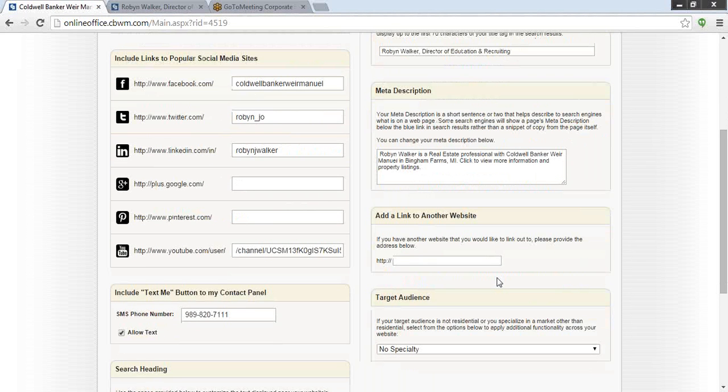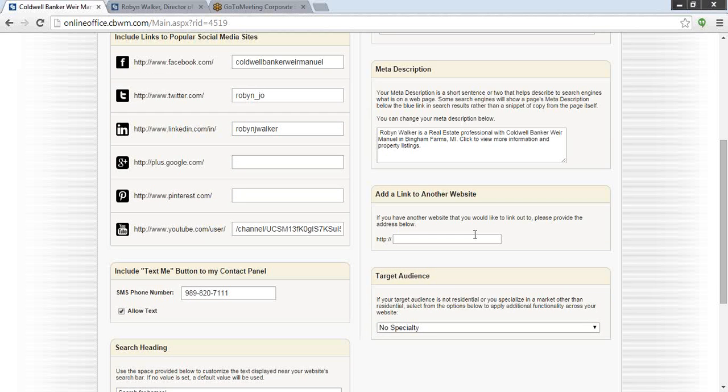Okay, last few things on this tab. The add a link to another website. So what is this and where would this show up? You can see I don't have anything there. Some agents that have been in the business for a while may potentially have an old URL. Maybe it's robinsells.com, robinsellsdreamhomes.com, whatever that URL or domain is that you potentially used to own or still have.